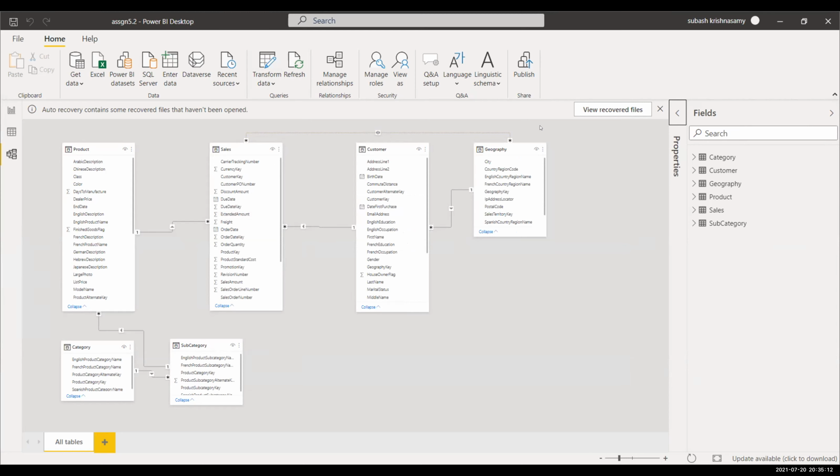Basically they are one to many from geography to the customer table, and from customer to sales also a one-to-many relationship. So technically, these tables are already connected. Between two tables, you can only have one relationship. So geography to sales table already has a relationship between them based on that intermediate table, that is customer over here. That is why it is not allowing a relationship between sales and geography directly.